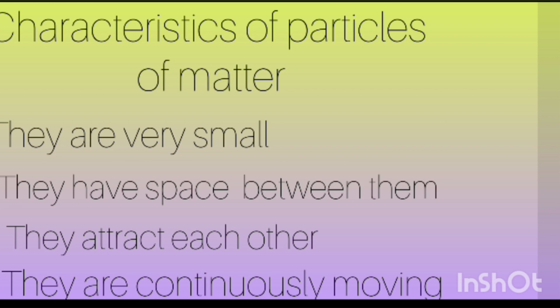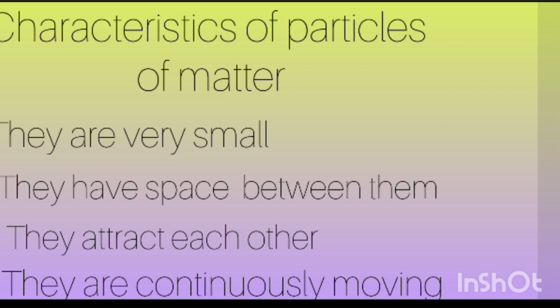That is similar in all. They have space between them. In solids there is a minimum space between them, and in liquids it's intermediate. Not much more than gases but not too less than solids. In gases the space is maximum.